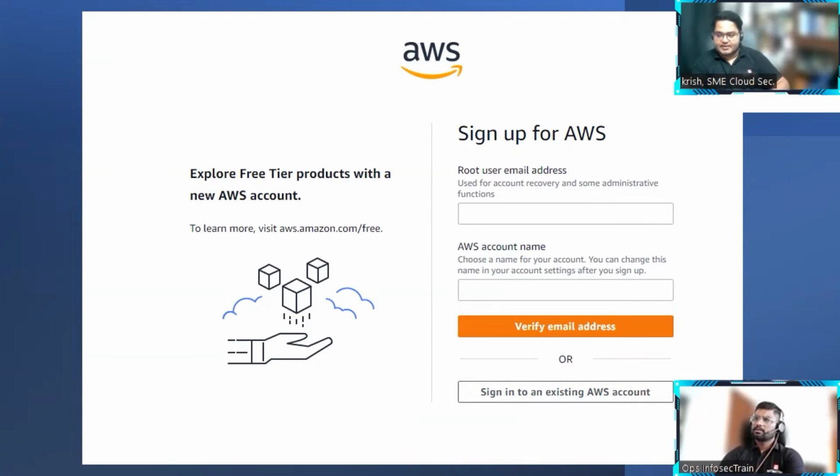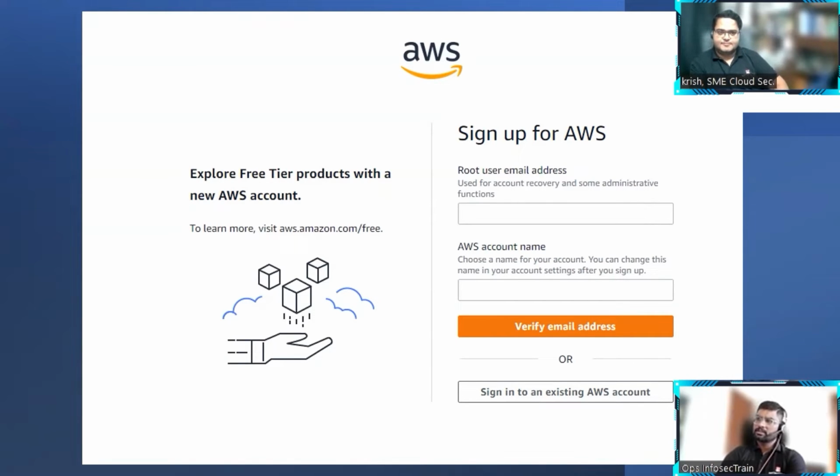You can log in with the email address. It is the same as when you're creating a Gmail account: you give an email address and you give the display name. Your display name or profile name is the same thing as the account name here. Exactly. My second question: suppose right now you are creating an account name Krish. Can I create the same account name, Krish? So the account name can be any name you want, and you can also modify it later, which is not a problem for us.